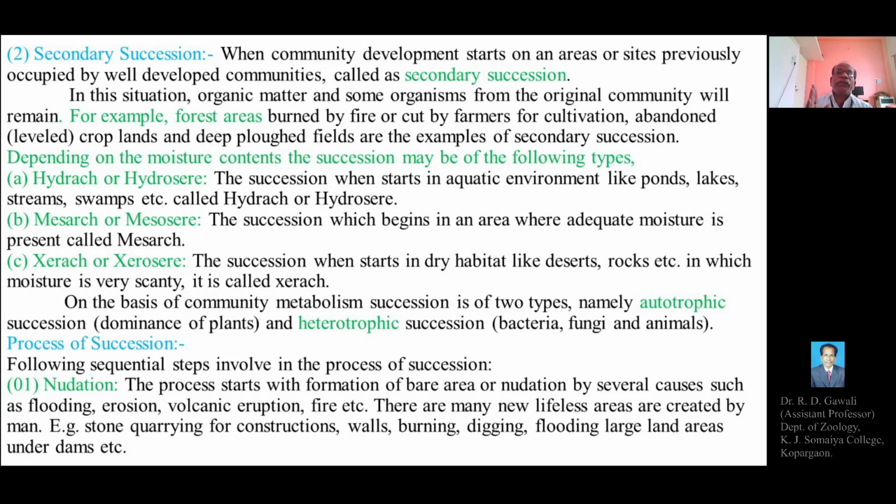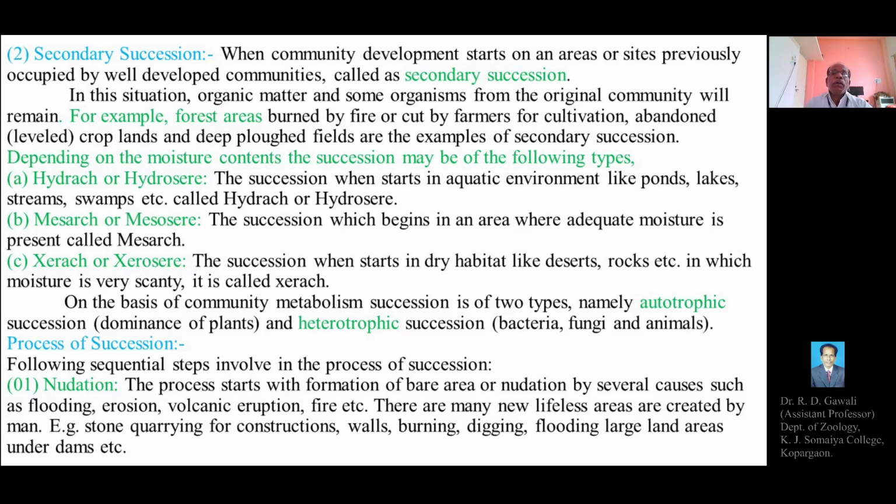In this situation, organic matter and some organisms from the original or old community will remain. So in such a site where there was a previous well-developed community, there may be the presence of organic matter, and some organisms from the old community may remain in the particular site.